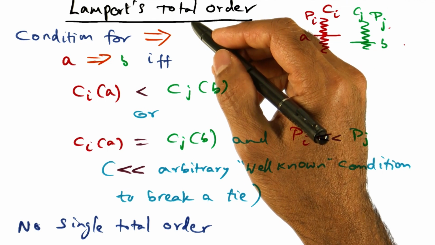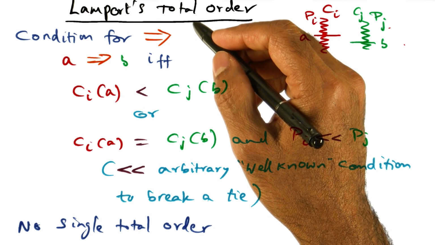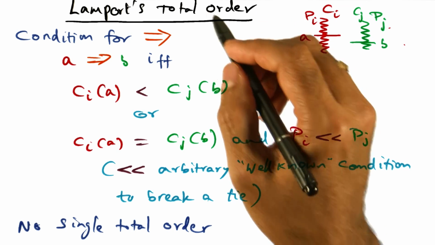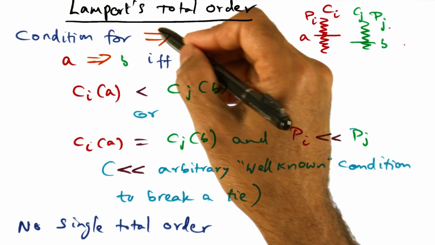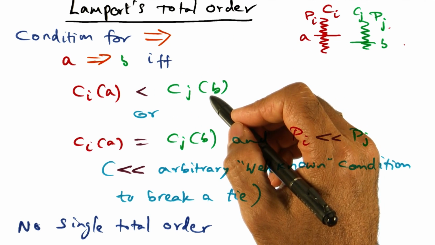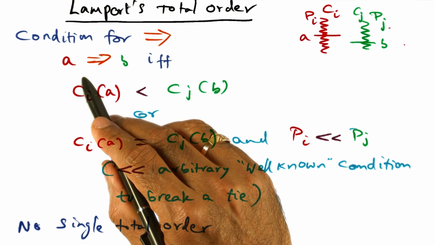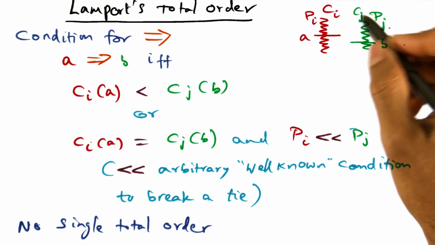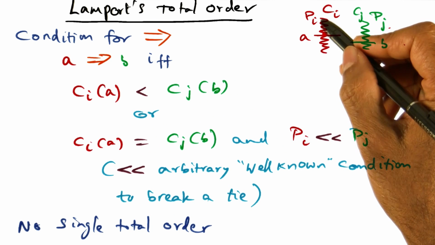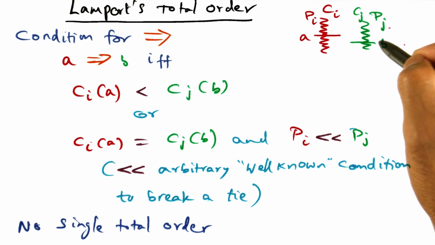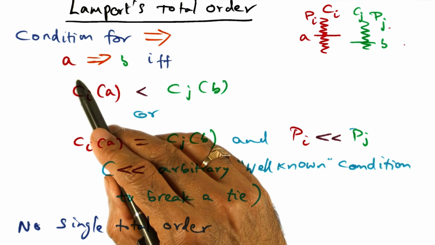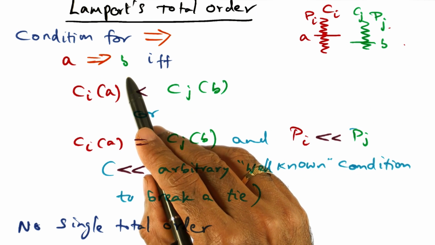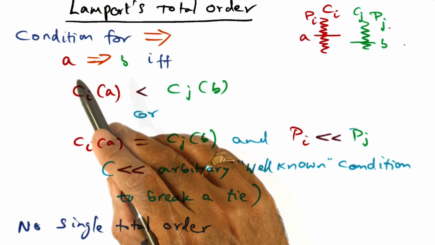So having seen the need for total order and unambiguous decision making in distributed systems, let's now introduce Lamport's total order formulation. This is the notation we're going to use for Lamport's total order. What we are saying here is that if there are two events, A and B, in the distributed system, A happens to be an event on Pi, and B happens to be an event on process Pj. If we want to assert that A totally is ordered ahead of B, that is, A precedes B in the total order,